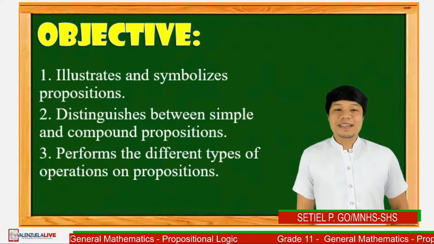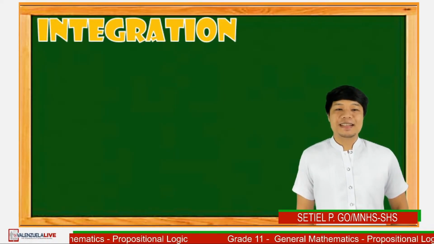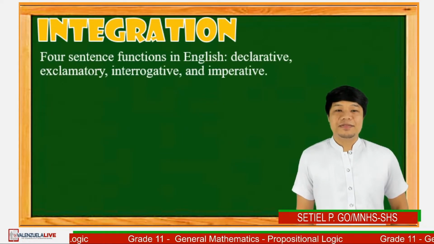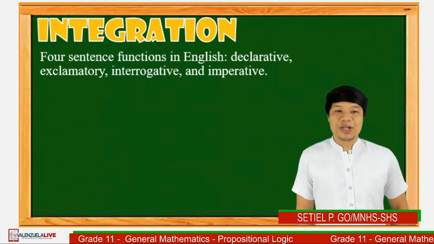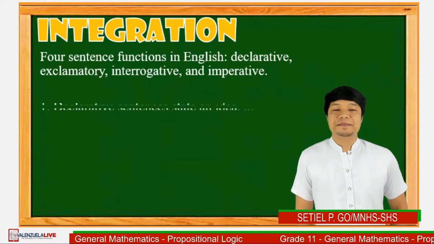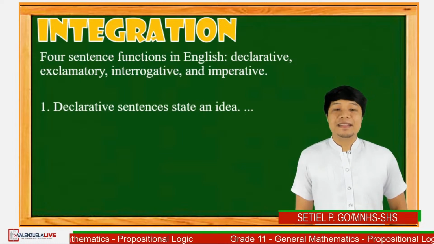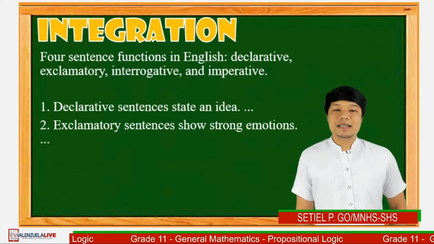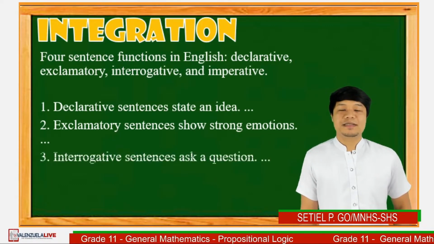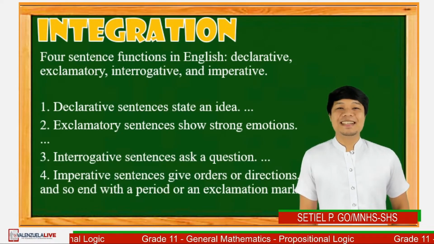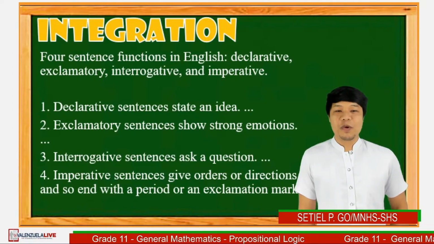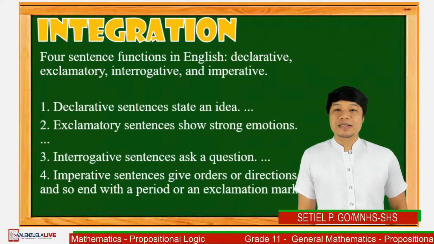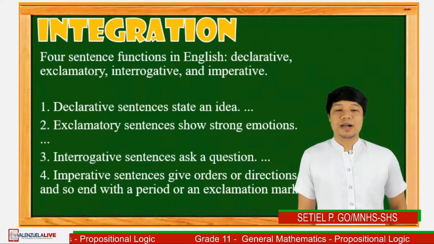Let us start today's lesson by recalling the 4 sentence functions in English. These are declarative, exclamatory, interrogative, and imperative. Number 1, a declarative sentence states an idea. Number 2, exclamatory sentences show strong emotions. Number 3, interrogative sentences ask questions. Number 4, imperative sentences give orders or directions and end with a period or exclamation mark.